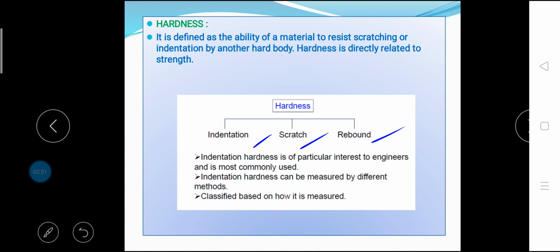Next, indentation hardness. This is another type of hardness which is more commonly used, called indentation hardness. The method gives quantitative values and materials having even a small change in hardness can be distinguished. The hardness values often can be correlated with other properties like tensile strength, wear resistance, etc. All the indentation hardness testing methods are based on the principle of forcing a hard material called an indenter against a flat surface of the metal, whose hardness is to be measured, under a fixed load.